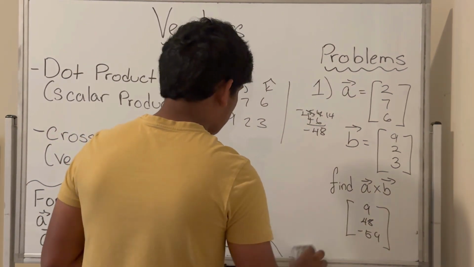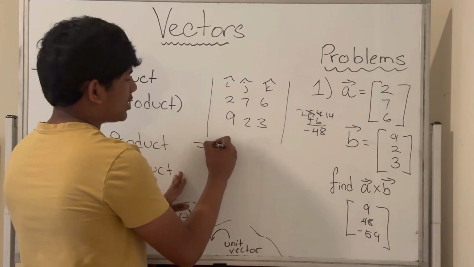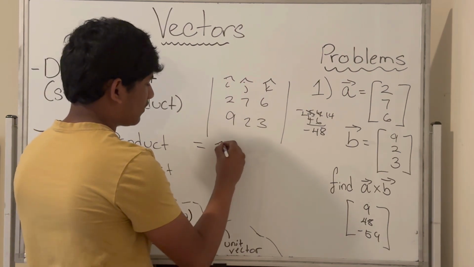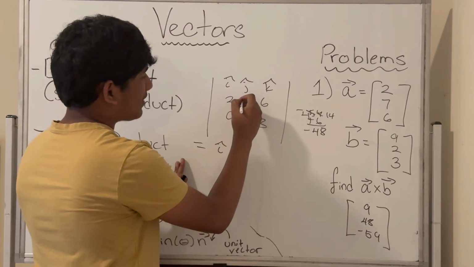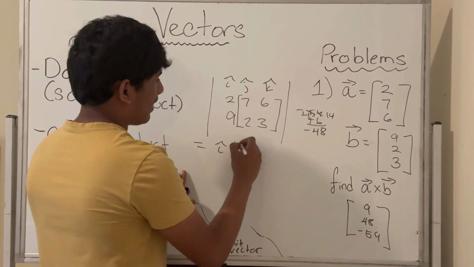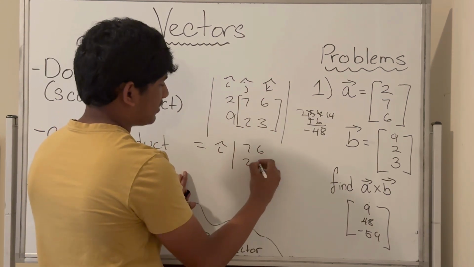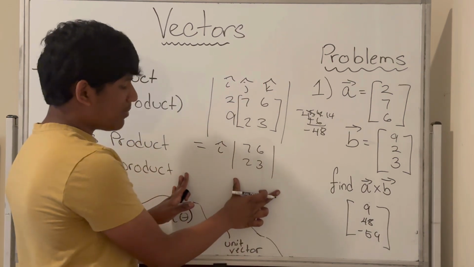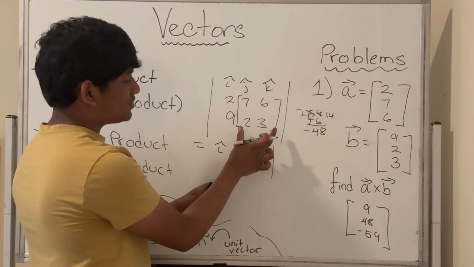To find a 3x3 determinant, we first multiply by i hat, and then we find the determinant of this small matrix. That's why we have this 7, 6, 2, 3. This symbol represents the determinant, so we're finding the determinant of this small matrix.